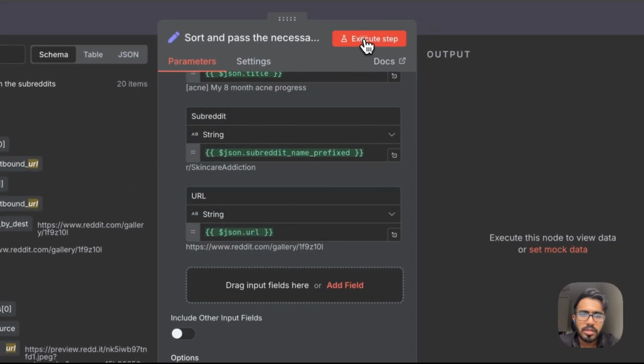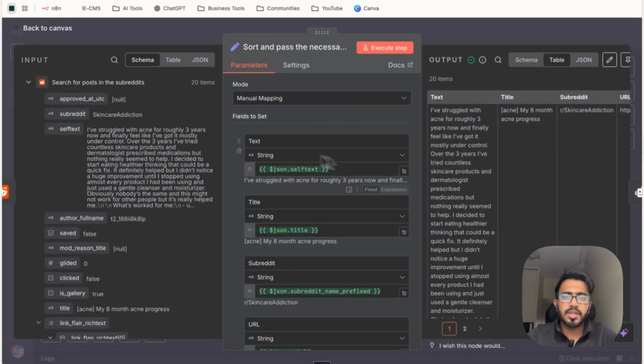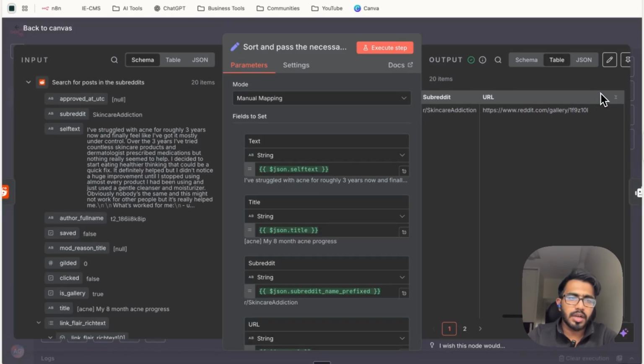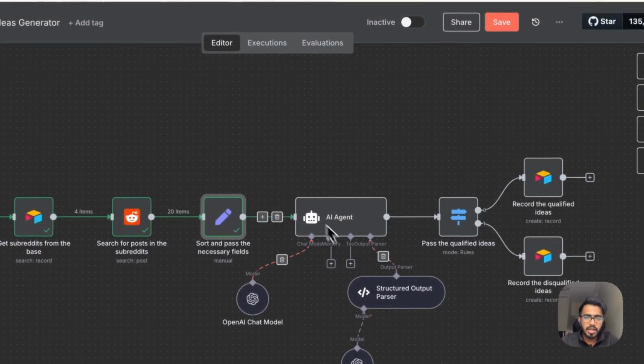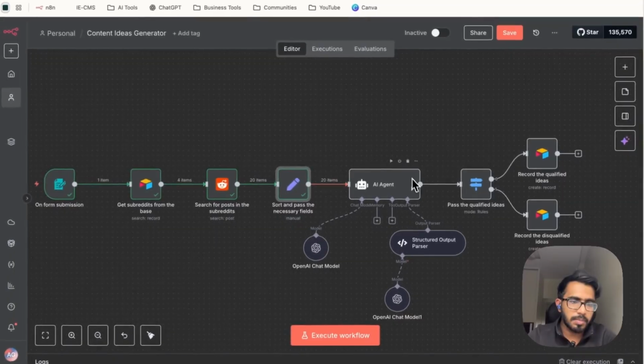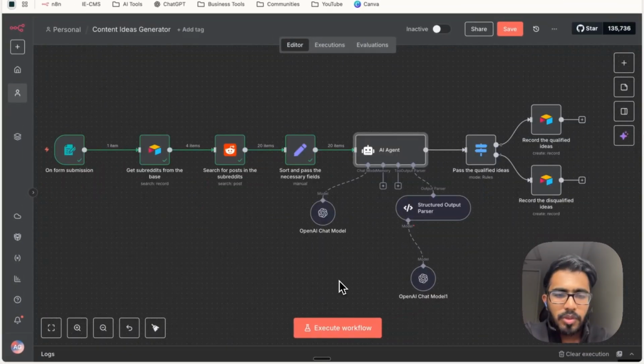So just click on execute step. So this is how the set node looks when it has completed its operation. You can see for all the 20 items, these particular parameters have been retrieved, and now these parameters for all these items will be sent to the AI agent for the next step. Now the next step is to use an AI agent to analyze all the posts and sort out the ones that are worthy of creating content on. So you can see we've already received the 20 items from the sort node.